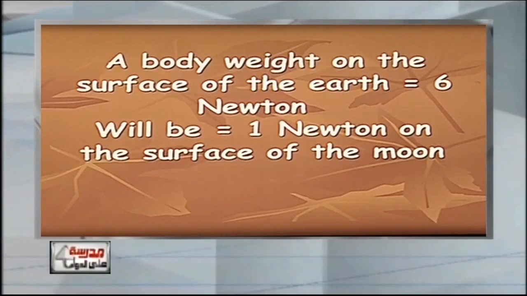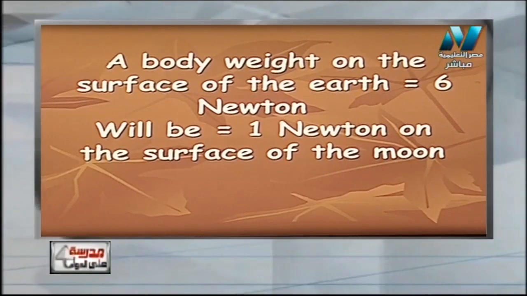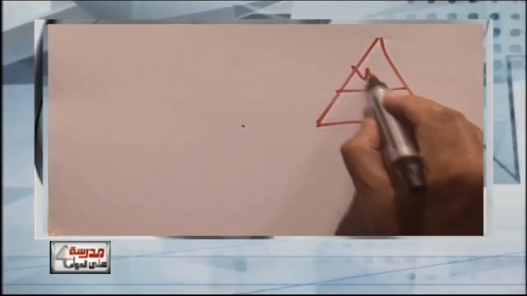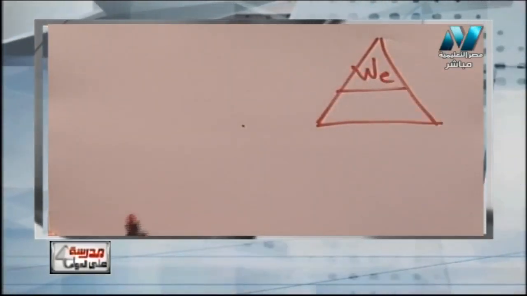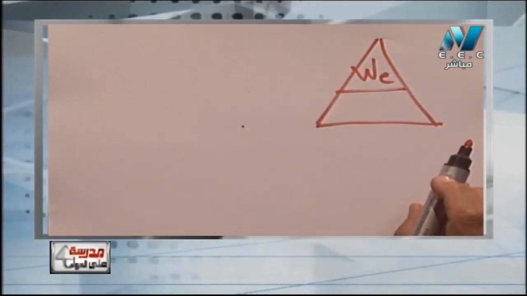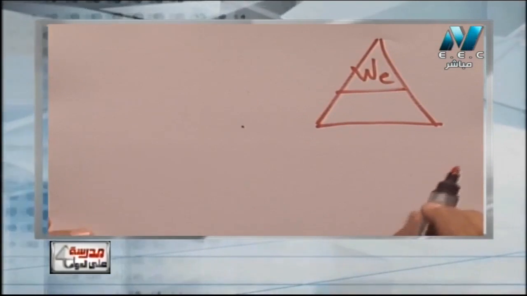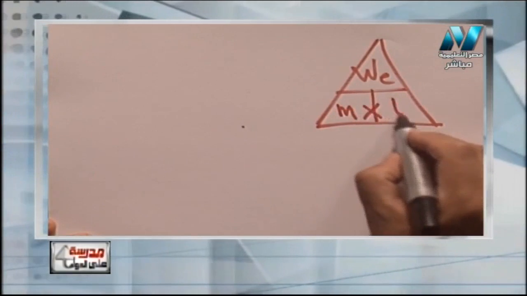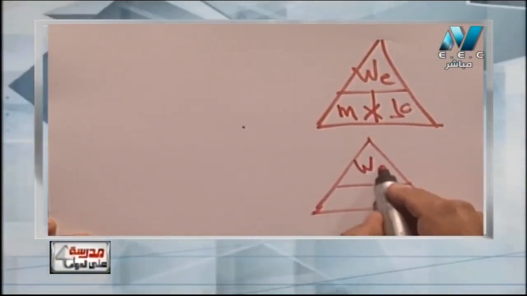So now let us have the last law. The last point in today's lesson, God willing: we will talk about two very important laws, how to solve weight and mass problems. First law, or first sacred triangle, a very important triangle. I will write here weight on earth. Here WE doesn't mean 'we', it means weight on the earth. Here is mass on the earth, and by 10. Second law, or second secret law: here is weight on the earth, weight on the moon, by 6.